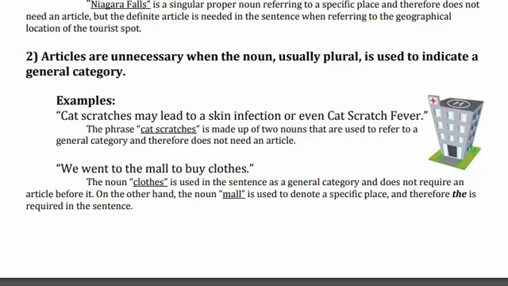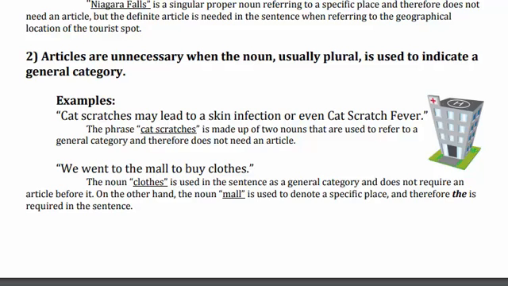What is the example? Cat scratches may lead to skin infection or even cat scratch fever. The phrase cat scratches is made up of two nouns used to refer to a general category and therefore does not need an article.